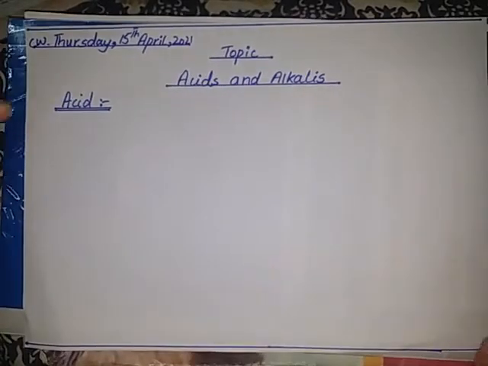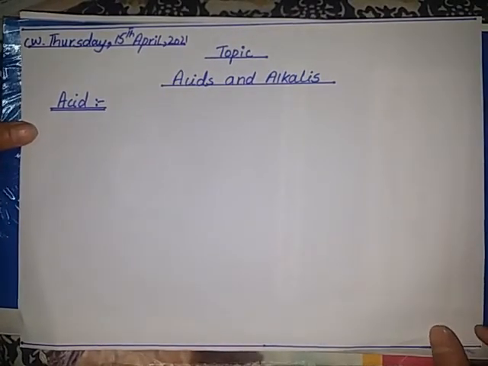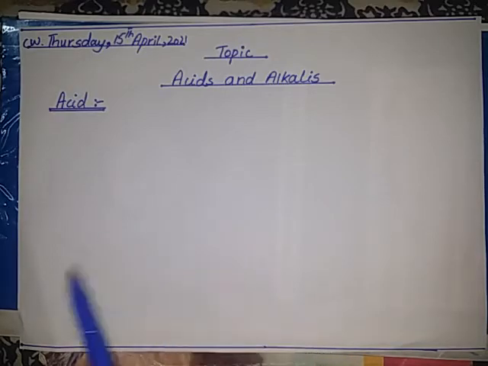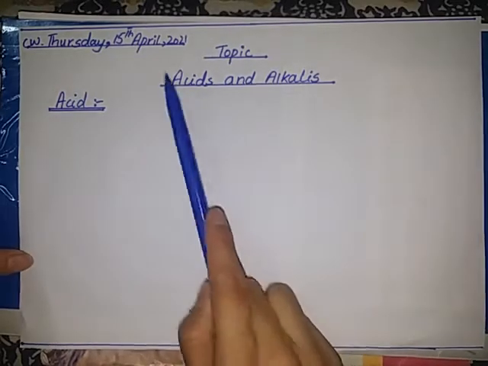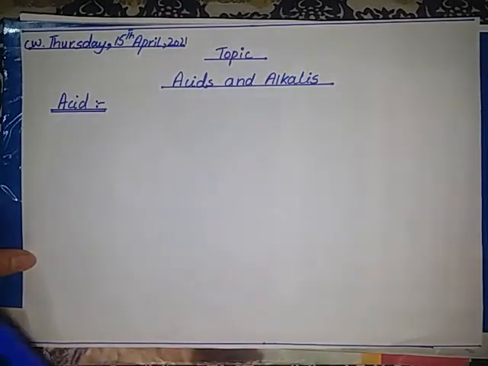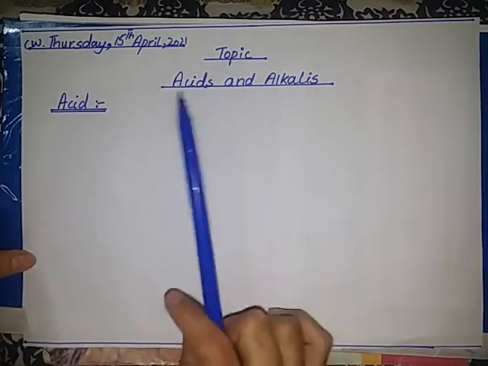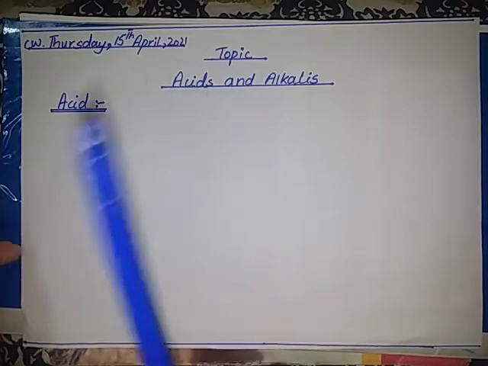Today we will start our new chapter, which is chapter number 4, acids and alkalis. Students, we have completed our previous chapter. Today you first have to make the title page of this chapter, acids and alkalis. Today our main topic is about acid. Today we will only discuss acid.